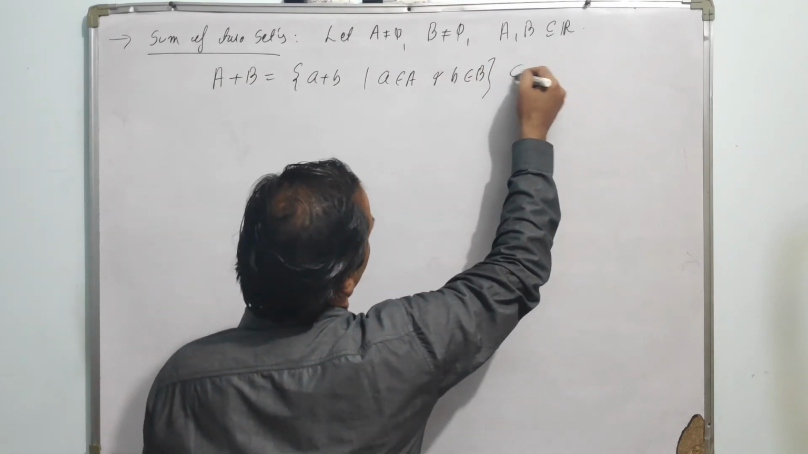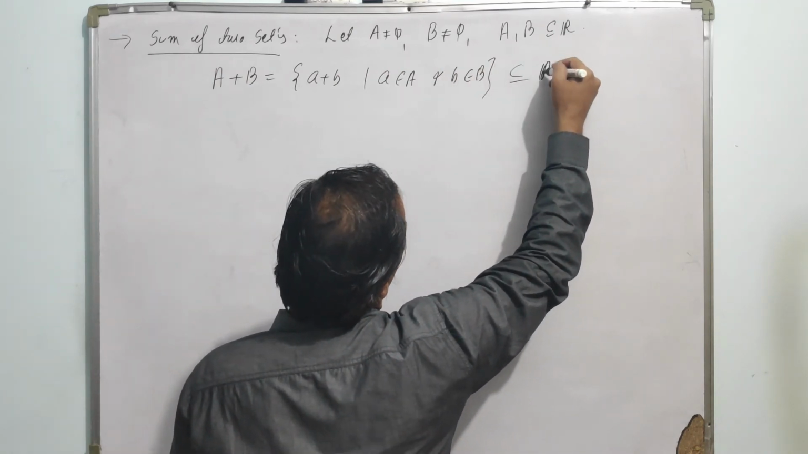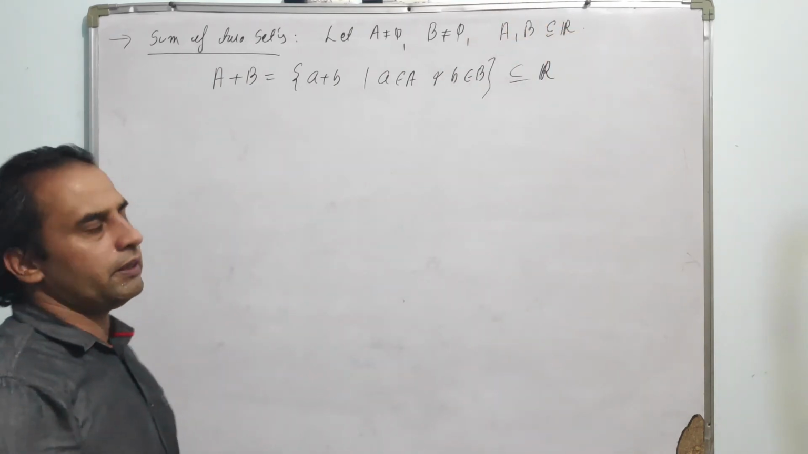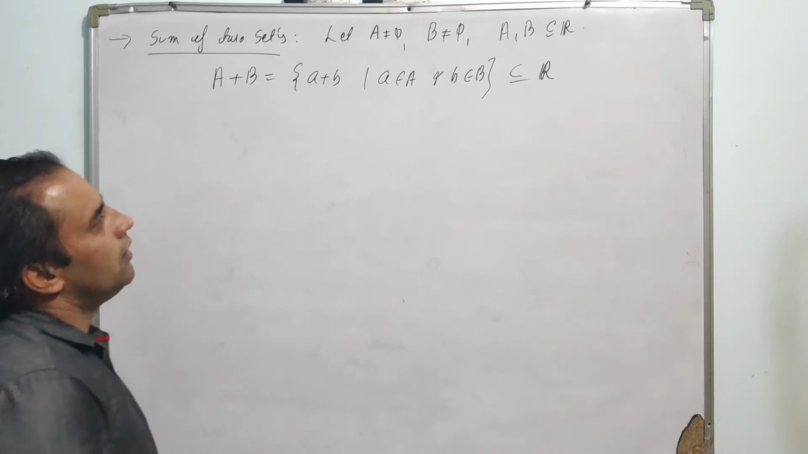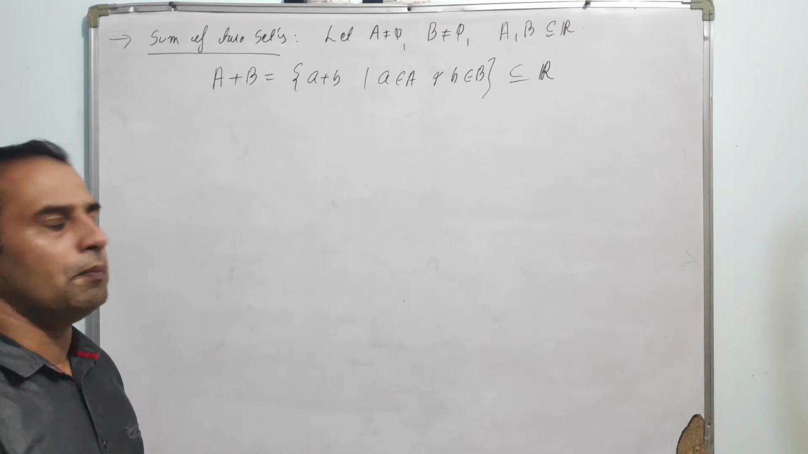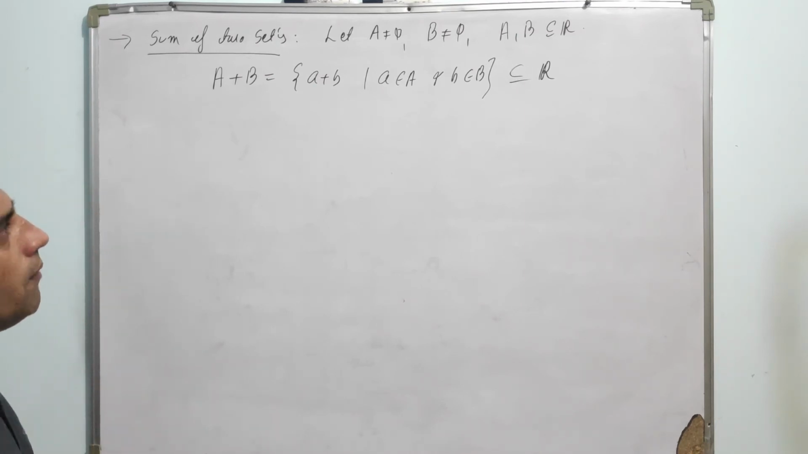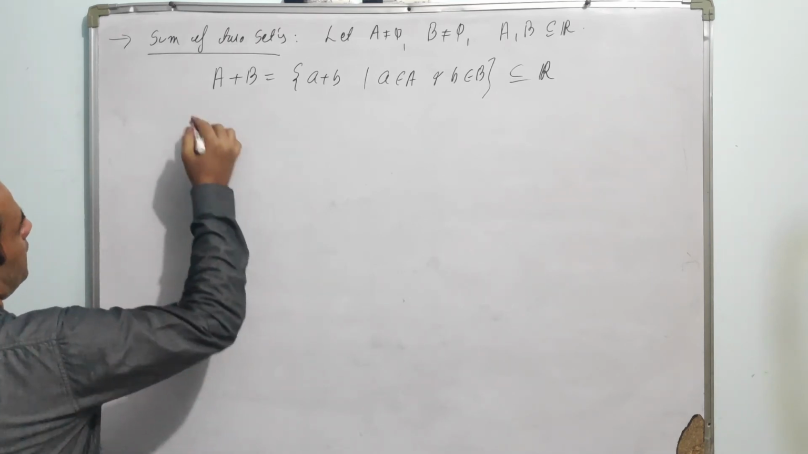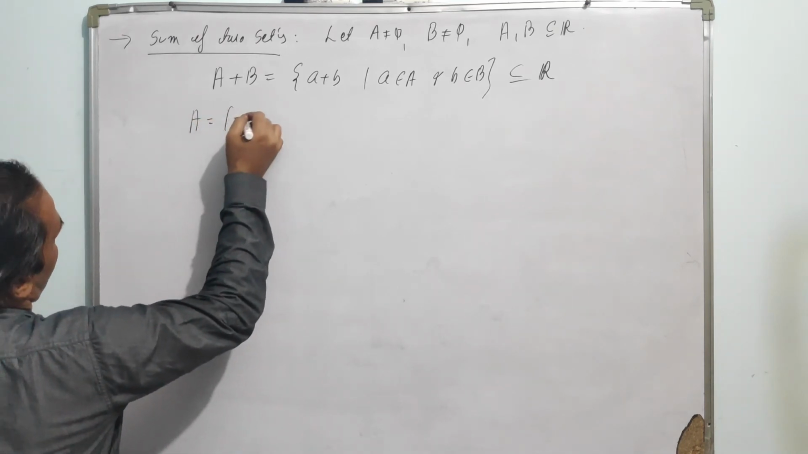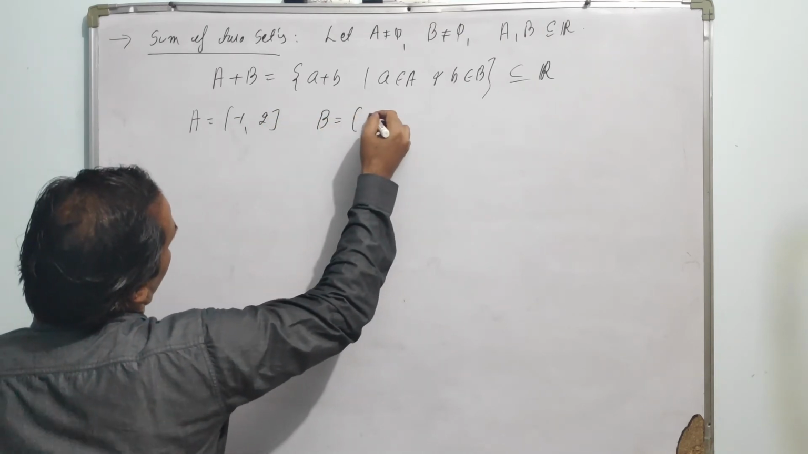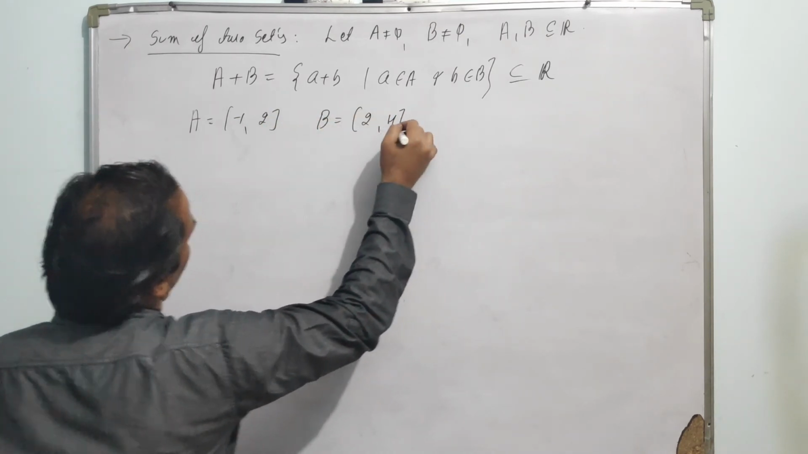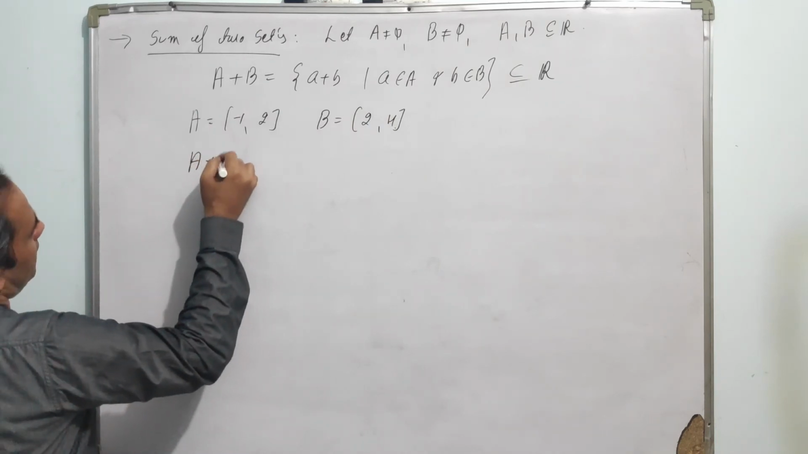So obviously this A plus B must be a subset of R, and it must be defined with respect to A being non-empty and B being non-empty. Whenever there is a definition of a sum, obviously A and B are non-empty, whether this is given or not given. Simple example, if we take A equal to -1 to 2 and B equal to say 2 to 4, then A plus B.